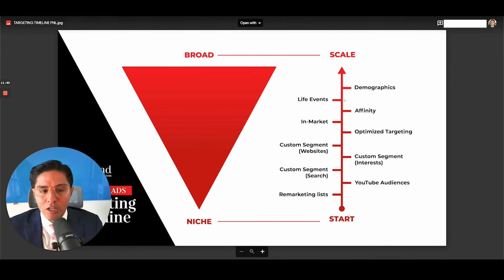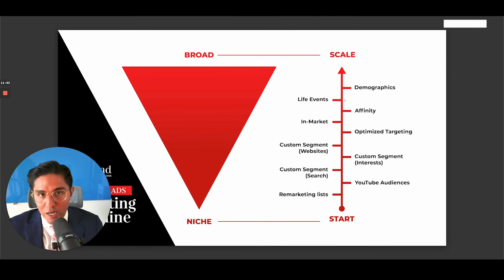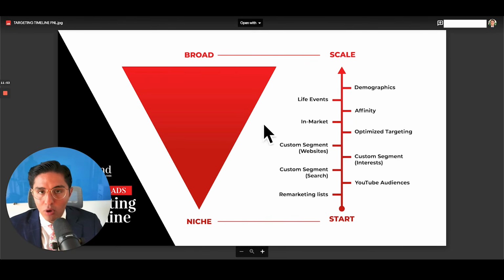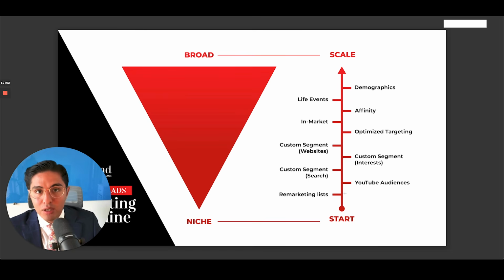So with that said, your focus should still be on creating the best possible ads that you can and being as specific as possible in those ads so your ads have the best chance of converting to cold traffic the broader you go on this scale timeline. Okay, the creative is still 80% of your success when it comes to YouTube ads. Again, media buying is becoming more automated. The focus for you needs to be on your creative and your strategy, meaning the messaging of your ad has to be really good, the broad messaging of your offer has to be broad enough to really scale, and the focus is on the actual creative. The media buying is more automated.